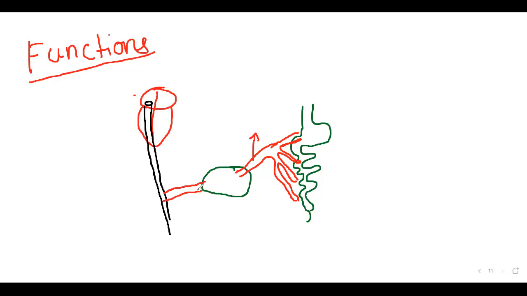What is this? This is the hepatic vein. Yes, the whiteboard is appearing for us.